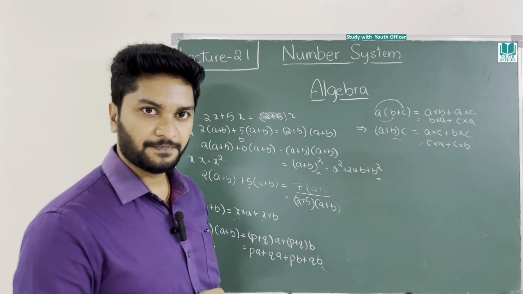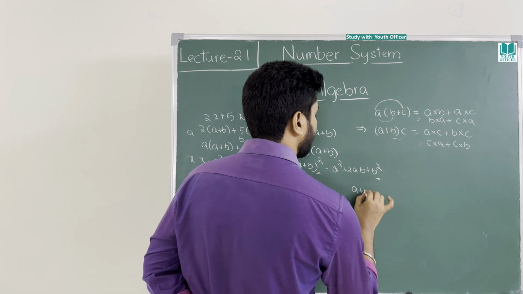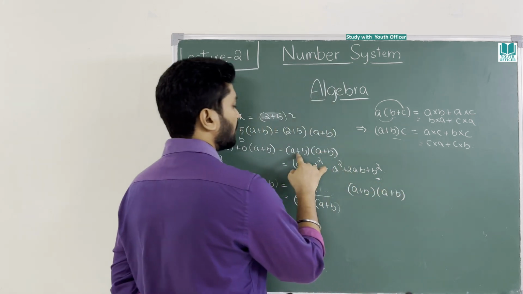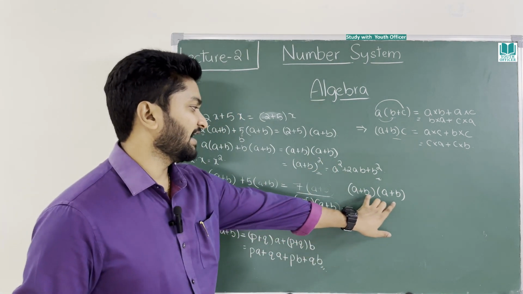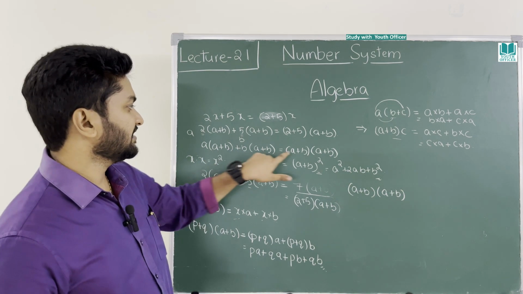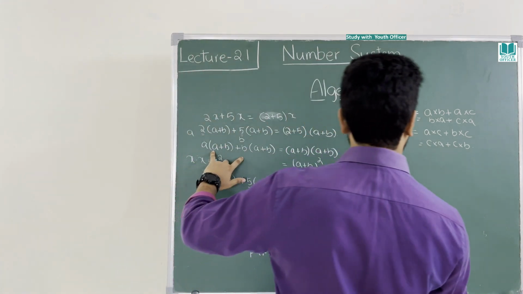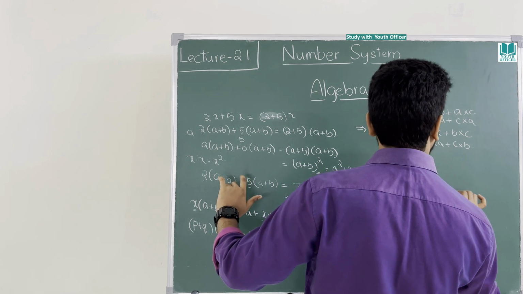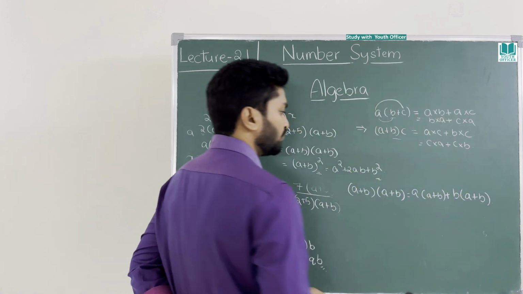Shall I show? Please come here. A plus b into a plus b. This is what you are supposed to take, right? Now you can divide it, right? How did we divide here? Like this. Then this formed into this form. Now I will take this form. What is this form? A into a plus b plus b into a plus b. So far so good.